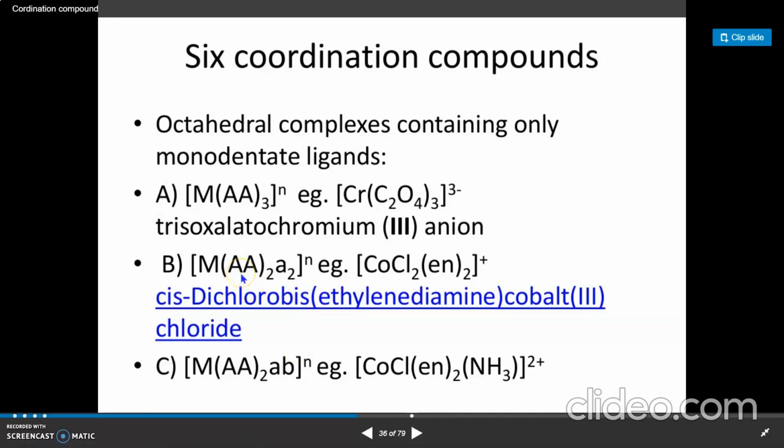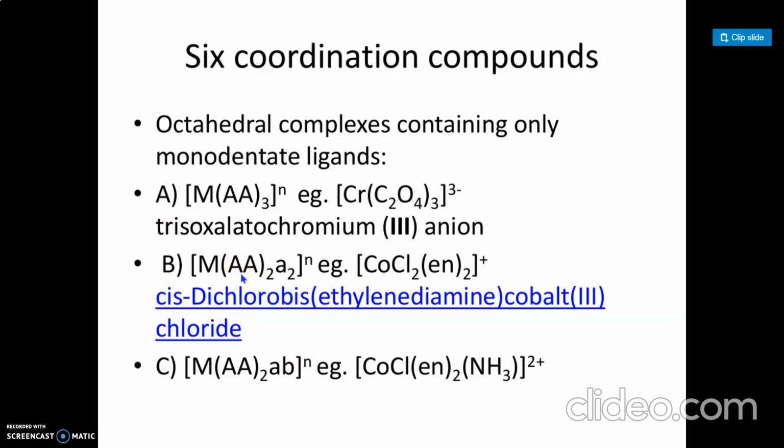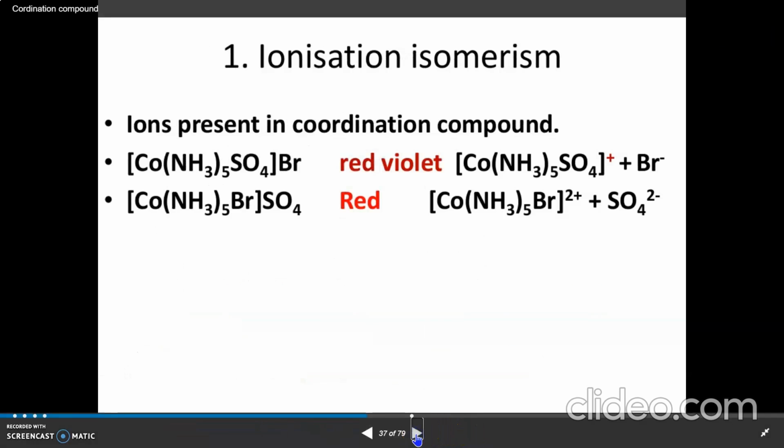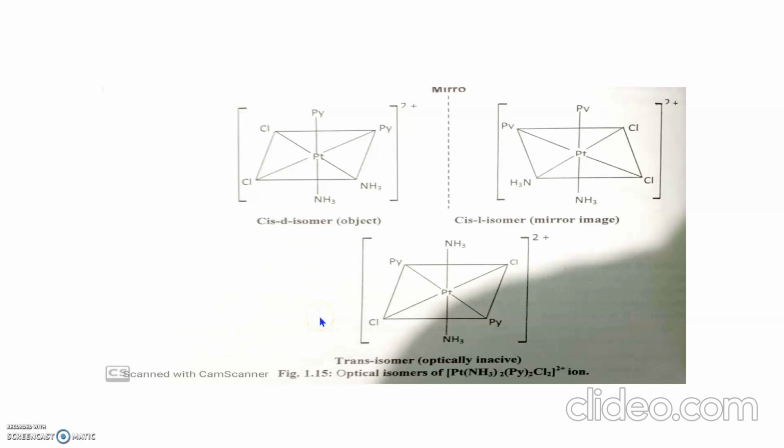Here, octahedral complexes with bidentate and monodentate ligands. Now we discuss the optical isomerism in complexes with coordination number equal to 6, that is, octahedral complexes.